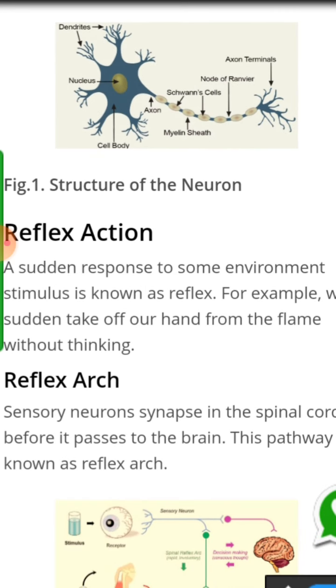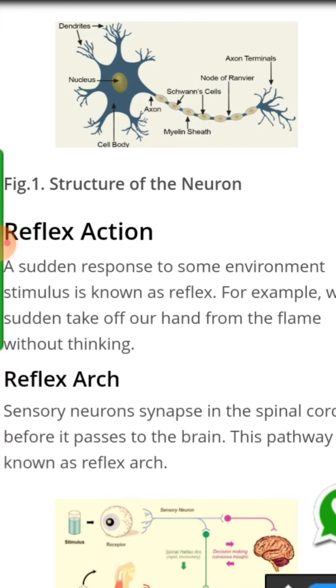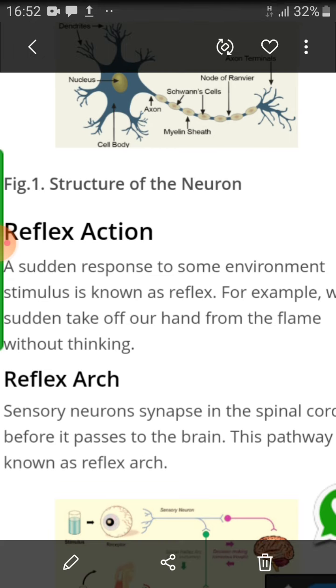Now how does this neuron function? See, when the receptor receives the stimulus, it is collected by the dendrites. Then the dendrite passes this information to the cell body, and from the cell body it passes through the axon and goes into the axon terminal. Then through the synapse it passes into the next neuron.